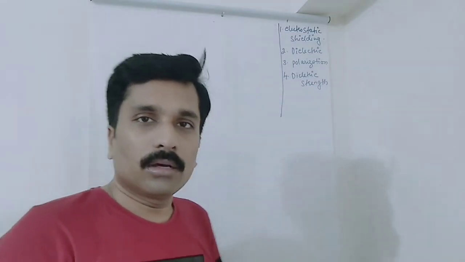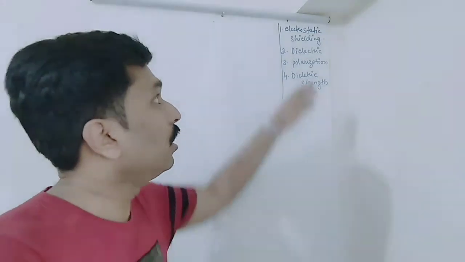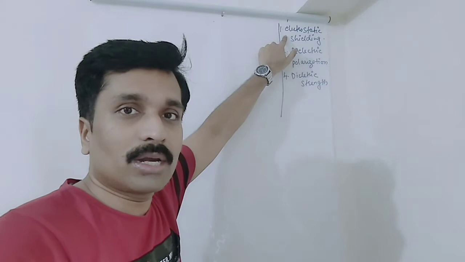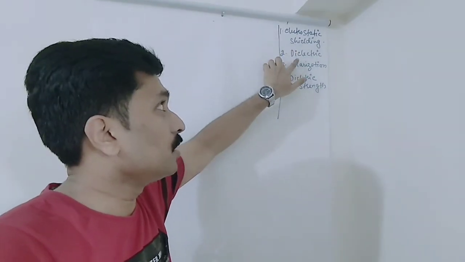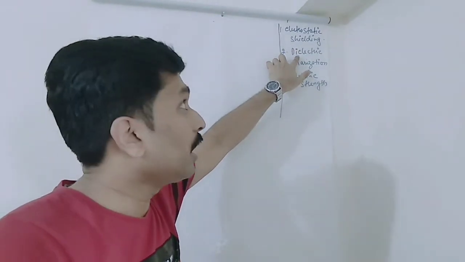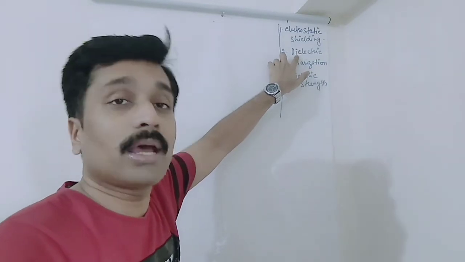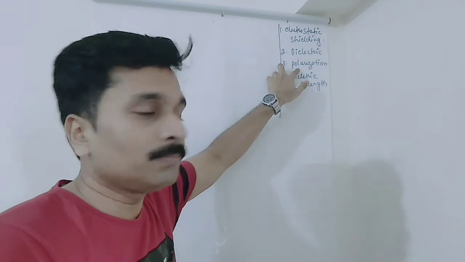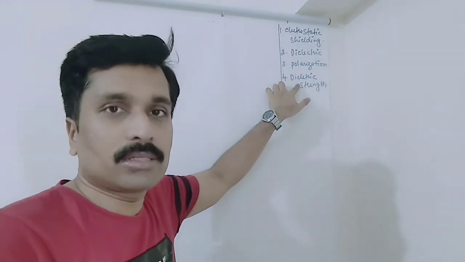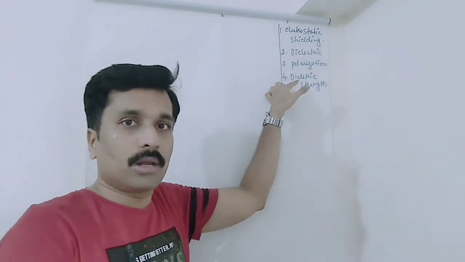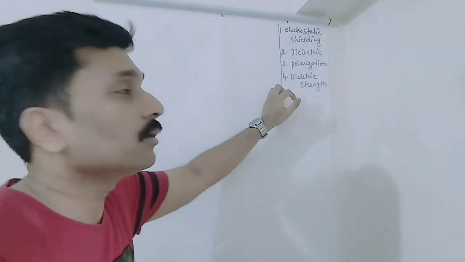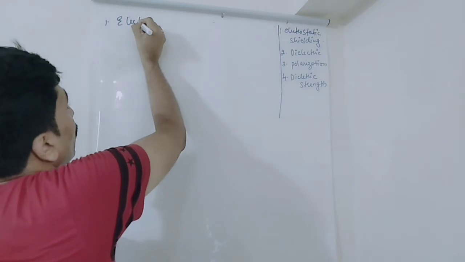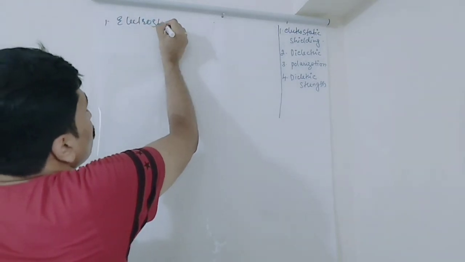The topics which I am going to deal with, I have already mentioned over here. The first one will be electrostatic shielding. Then comes dielectric, and I have included one more topic inside: the dielectric constant. Then comes polarization, and then we have the dielectric strength. So let us go to the topic. The first one, electrostatic shielding.